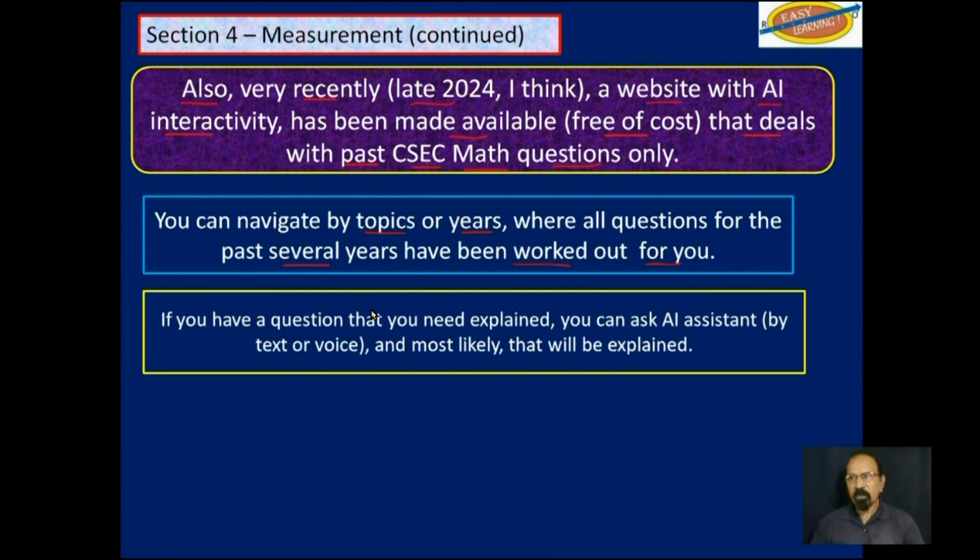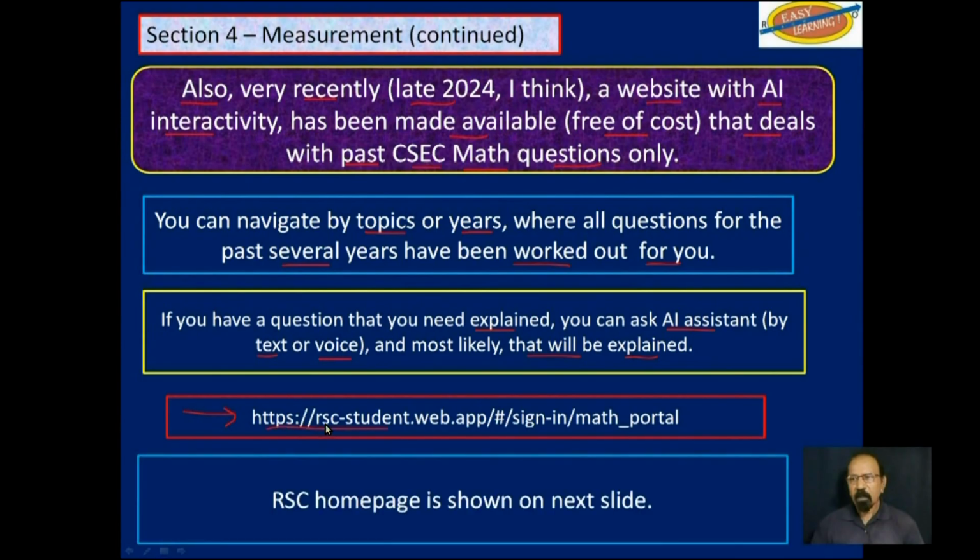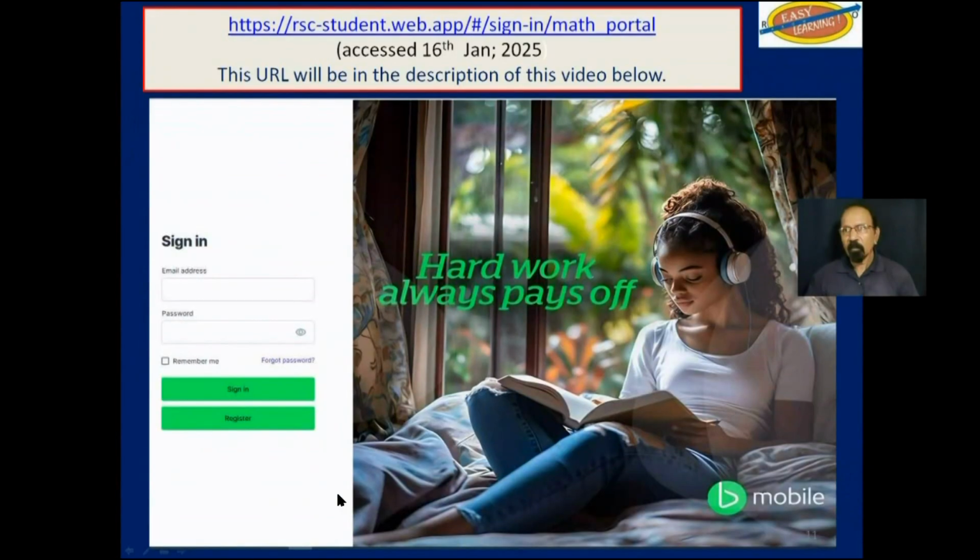If you have a question that you need explained, you can ask the AI assistant either by text or voice, and most likely that will be explained for you. This is the URL here. And on the next slide, I will show you what the home page looks like for that site. This is the home page here. You would have to register first, and subsequent to that, you would sign in.